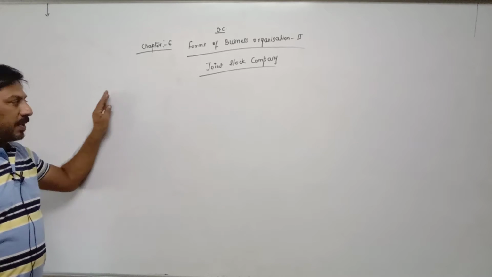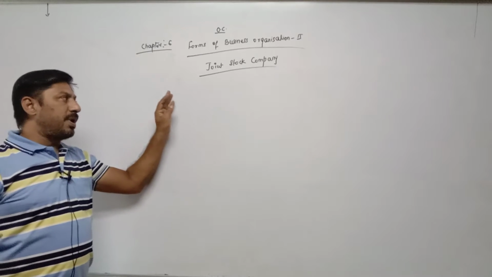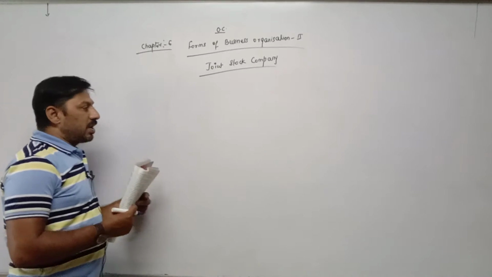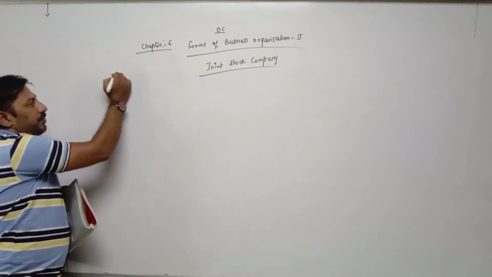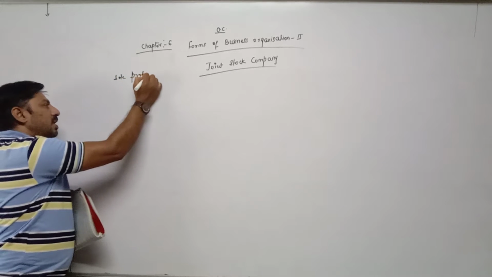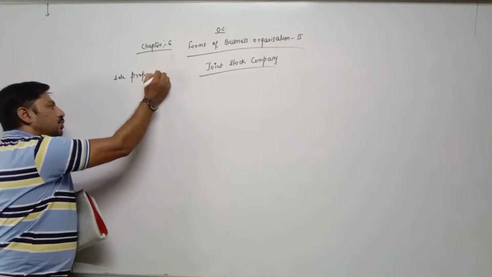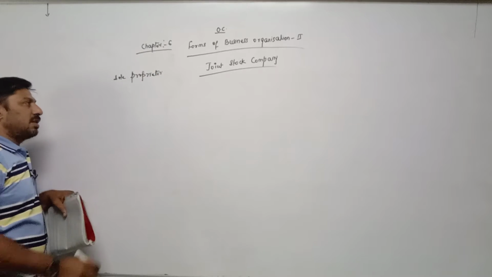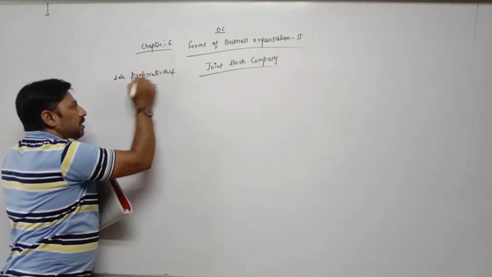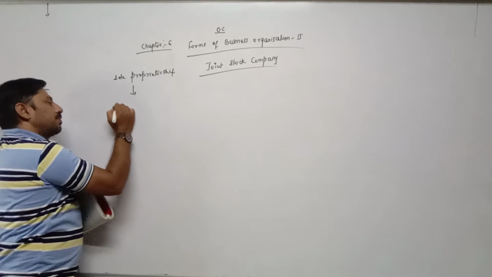That's why, if they want to expand their business on a large scale, the next option is partnership.